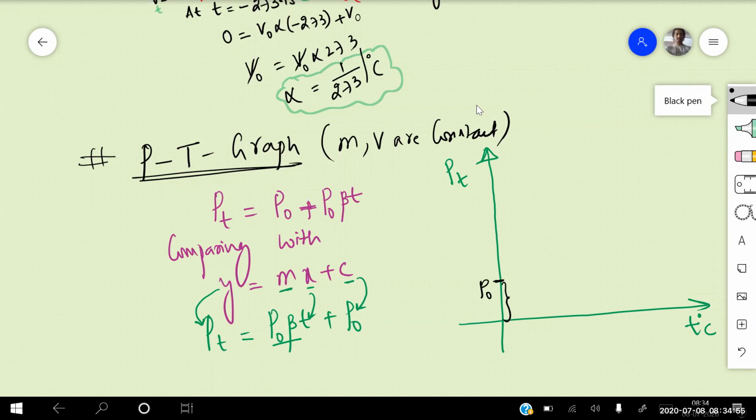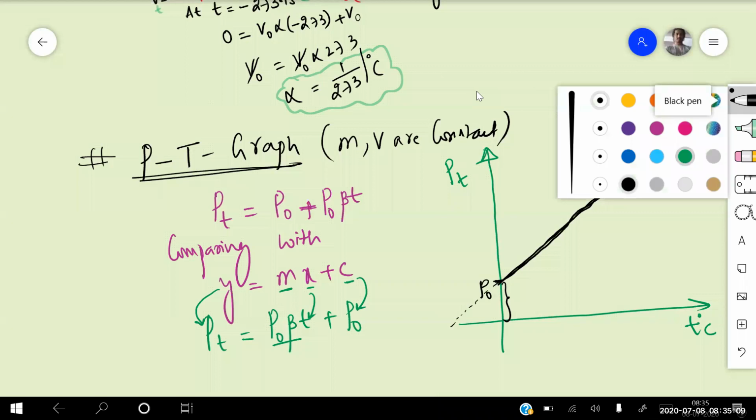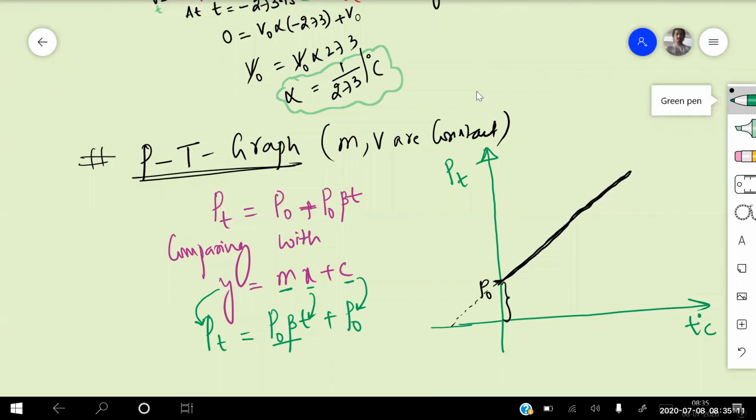So again we get a straight line graph like this, and it will be extending till here, up to that given condition. It is meeting somewhere here, which means the pressure at T degree centigrade is becoming 0.